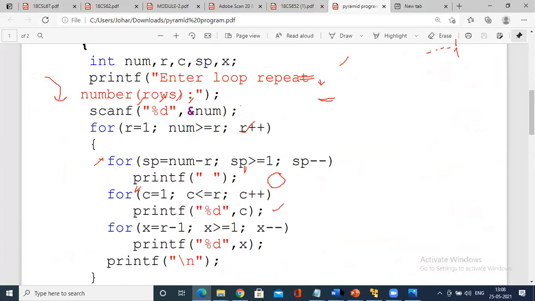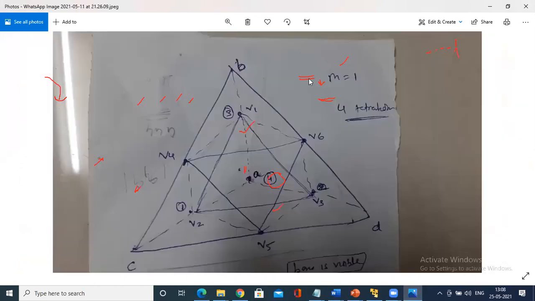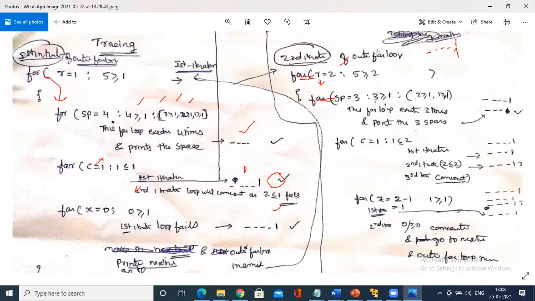So second iteration, r equals 2. As it is incremented, 5 greater than or equal to 2. This for loop, SP equals 3, 3 greater than 1. So 3 spaces will be printed. For the spaces it will print: 2 greater than 1, 1 greater than 0, then the decrement loop ends, so it will come out. By this time you have 3 spaces.